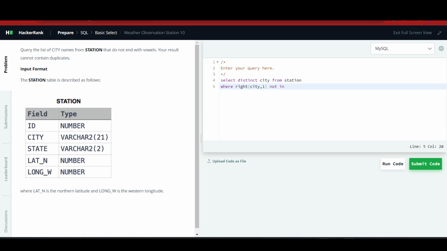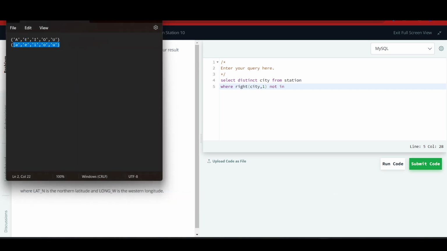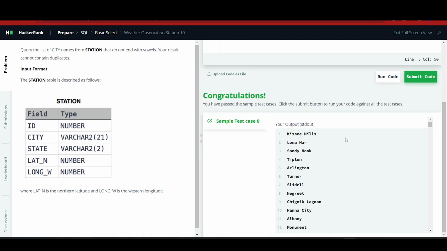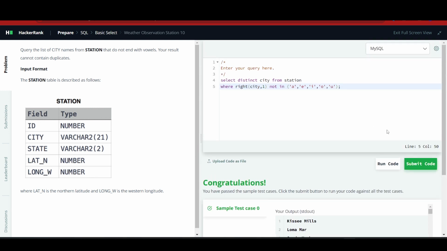So here I am just copying with Ctrl+C and Ctrl+V, and we will put it here. So this query: SELECT DISTINCT city FROM station WHERE RIGHT(city, 1) NOT IN this. Now let's try to run the code. Here we can see that our answer is right, and we can click on submit code.